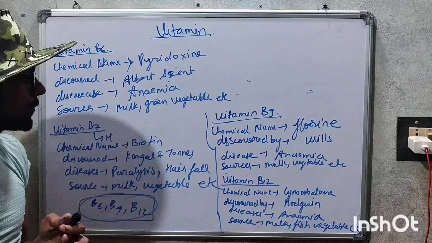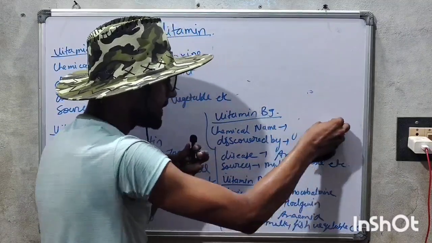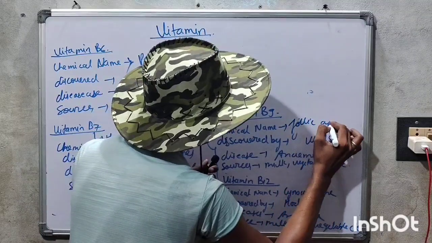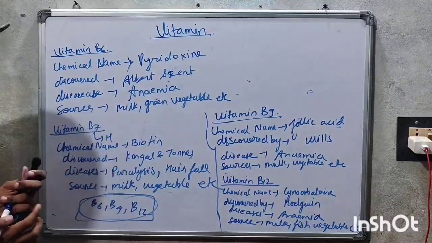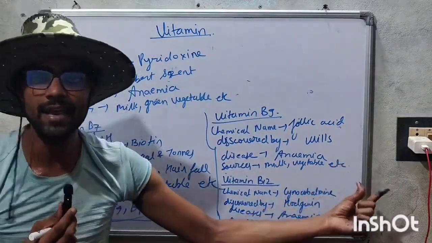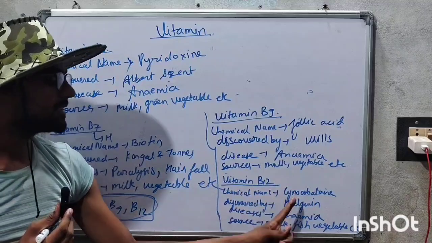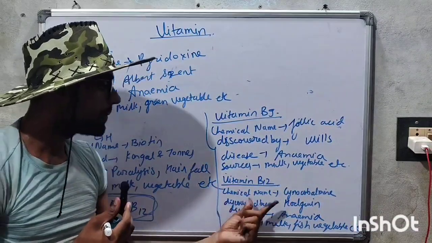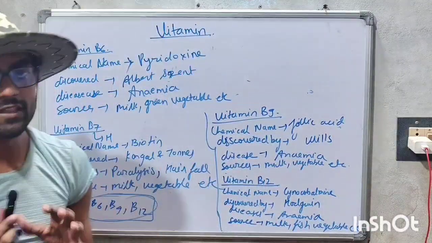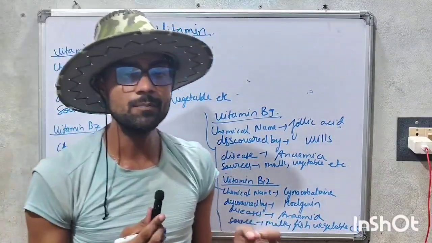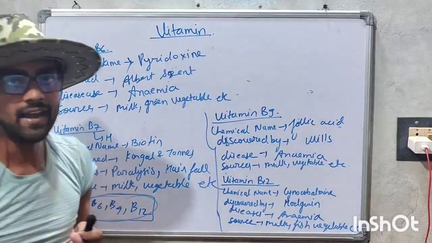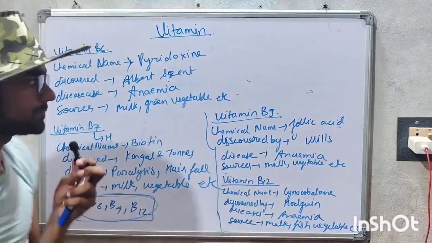And vitamin B9. Chemical name, it is a folic acid, and it was discovered by the Willis, and diseases that is anemia, sources milk, vegetable, etc. And vitamin B12, that chemical name is cyanocobalamin, and discovered by Hodgkin, and diseases that is anemia, sources that is milk, fish, vegetable, etc. One thing we have to remember, that in vitamin B6, B9, B12, their diseases are same, that is the anemia. And now we are going to discuss about the vitamin C.